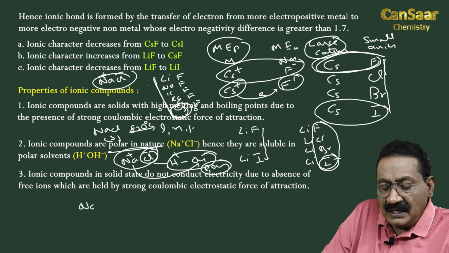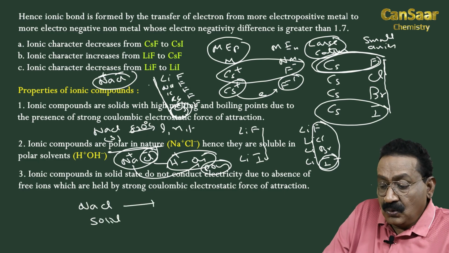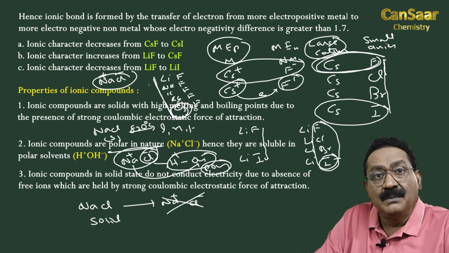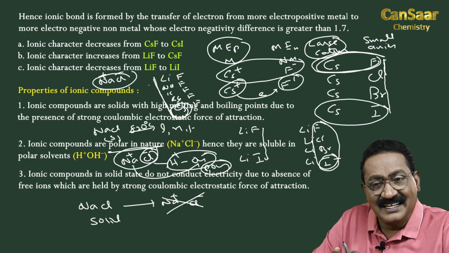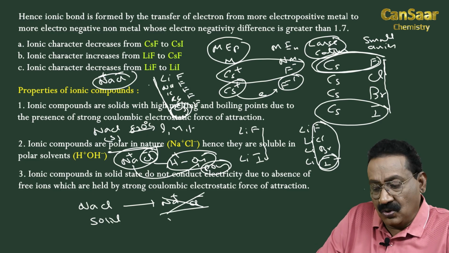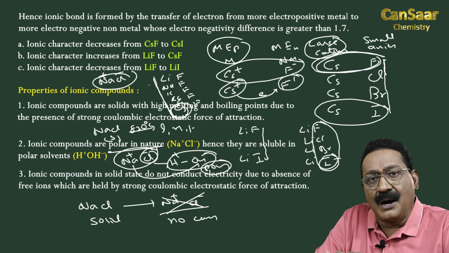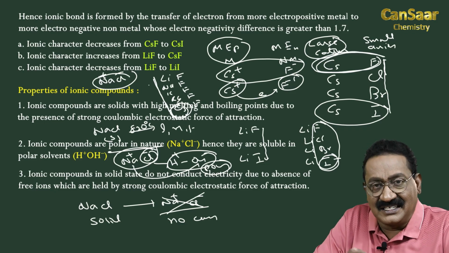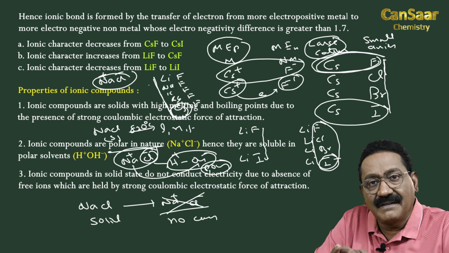Ionic compounds in solid state: no ionization, no free ions, because they are held by strong Coulombic electrostatic force of attraction. Hence, no ions, no conduction. In solid state, ionic compounds do not conduct electricity. They do not act as conductors.